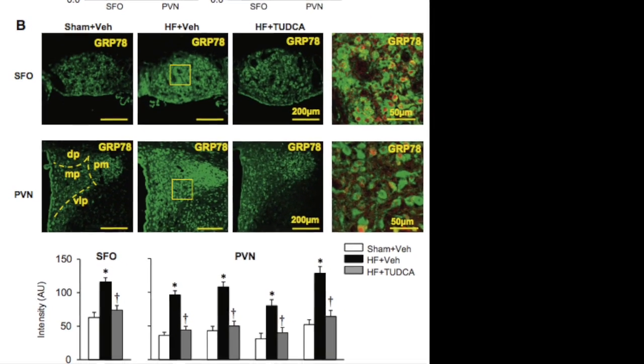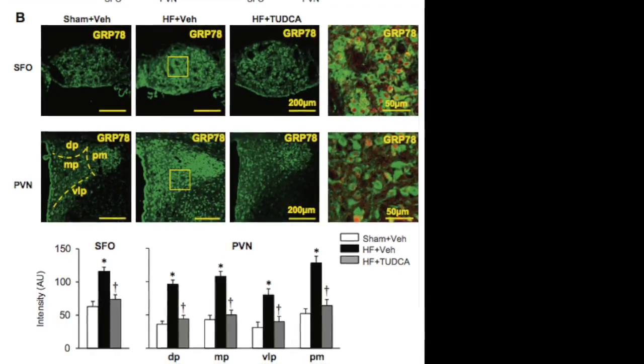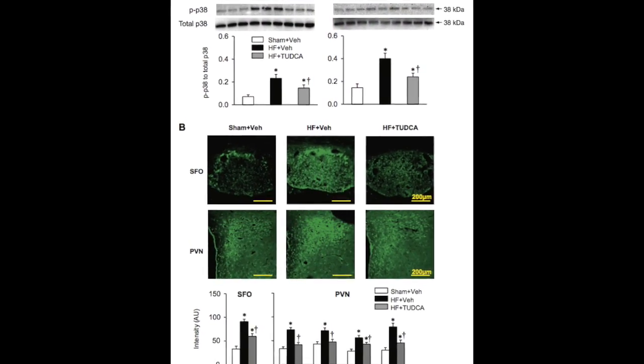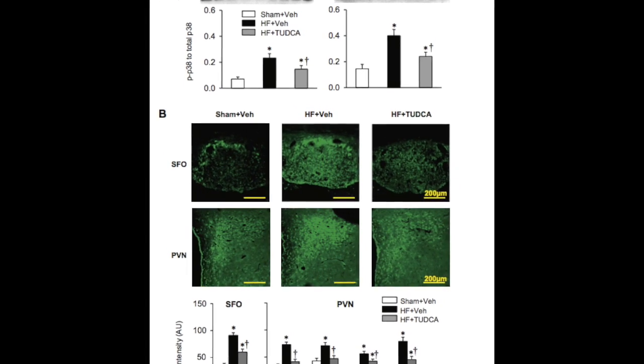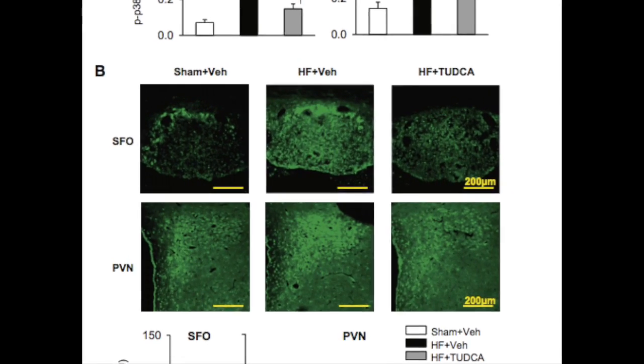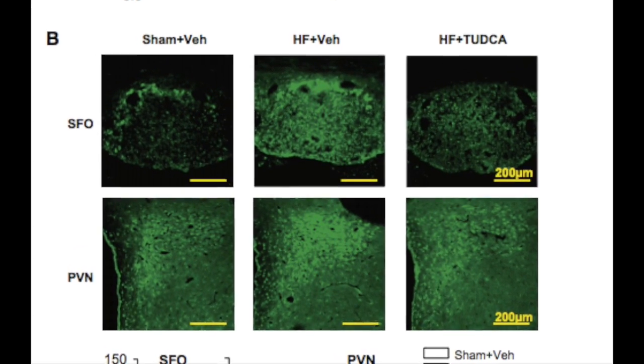mRNA levels of ACE, AT1 receptors, and TNF-alpha, as well as NF-kappa B, were reduced in heart failure rats. These data suggest that ER stress contributes to augmented sympathetic nerve activity in heart failure via MAP kinase signaling pathway.